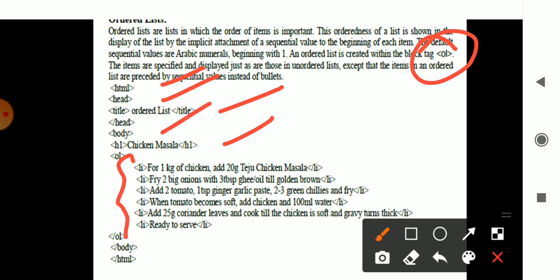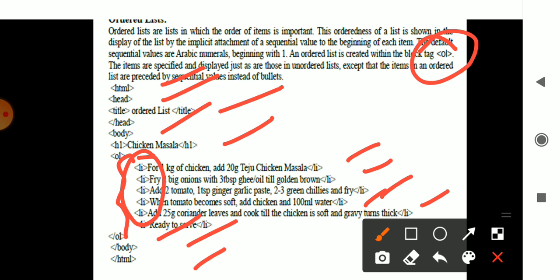This is said to be the first one, second one, third one, then fourth, fifth, and sixth, like that. One by one, each step is presented through the li tag here. Okay, li is list, remember that. And ol, the ordered list, is closed, then body close, and html close.